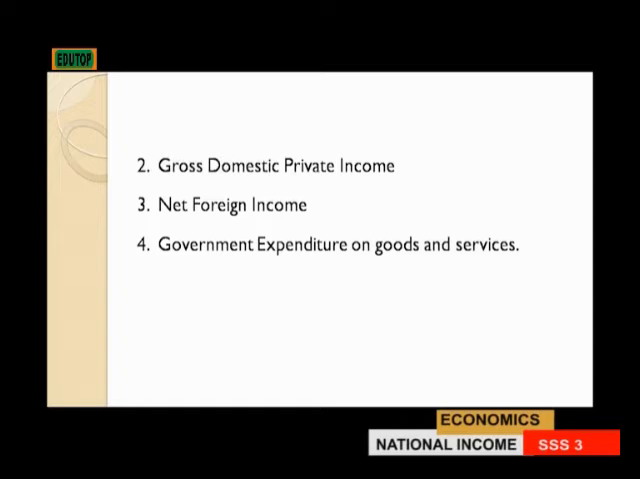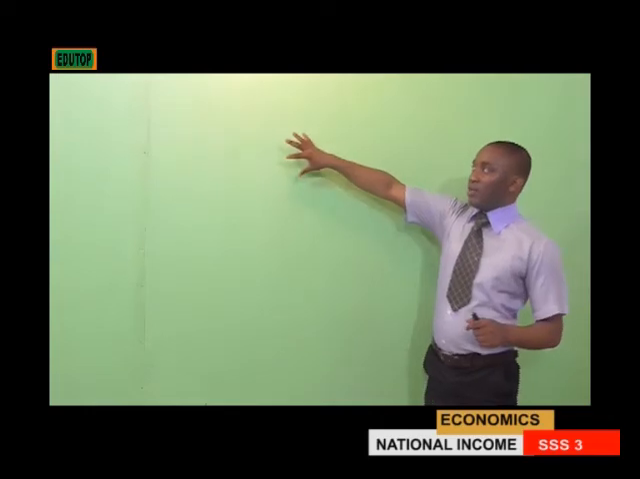That is, these are the major ways where we spend things. We have private consumption expenditure, which individuals spend on goods and services at a particular time. Then we have gross domestic private income as well. Then net foreign income and government expenditure on goods and services. The aggregate, the total of all these forms of expenditure, is what will make up the gross national product using the expenditure approach.